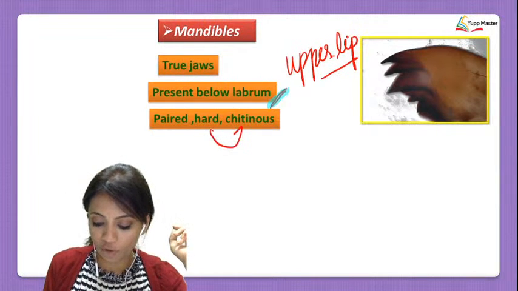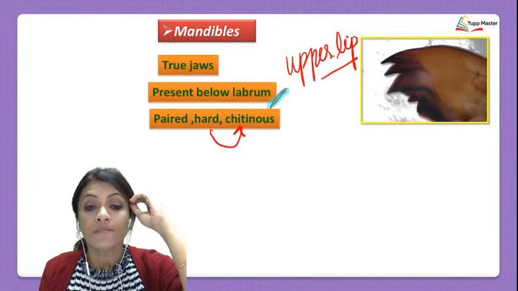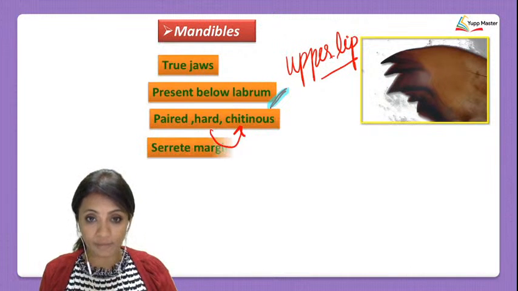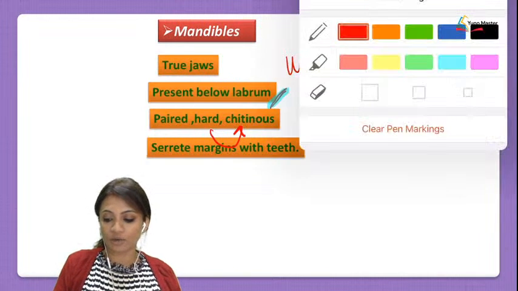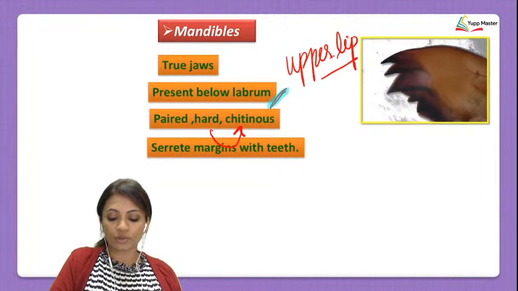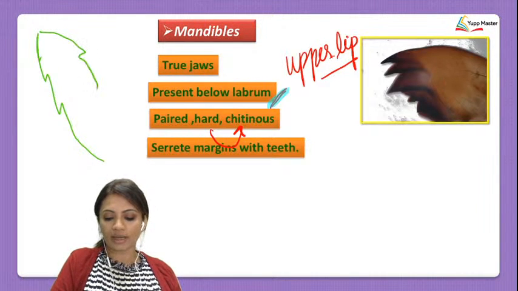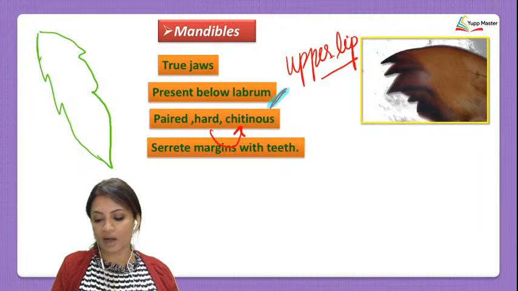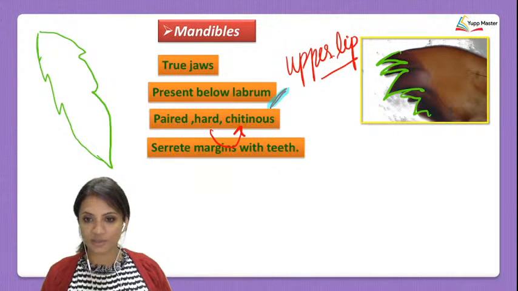going to be made up of chitin. So here even the mandibles, because they have to be hard, will also be made up of chitin. Okay, they have serrate margins. What are serrate margins? Like when you draw a leaf, you don't draw it straight. Sometimes leaves are drawn with serrate margins. Those serrate margins are basically how these are also. You can see how the margins are serrate, not a straight margin. Okay, they have teeth as well.